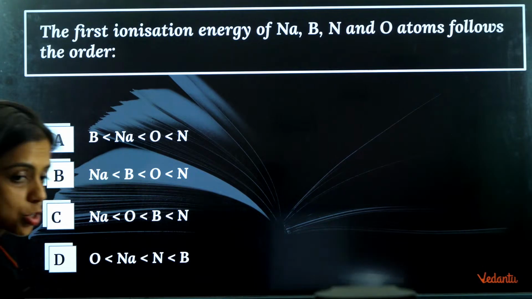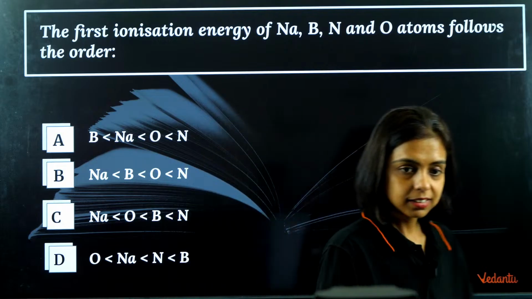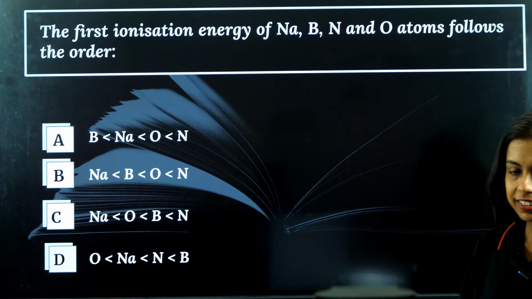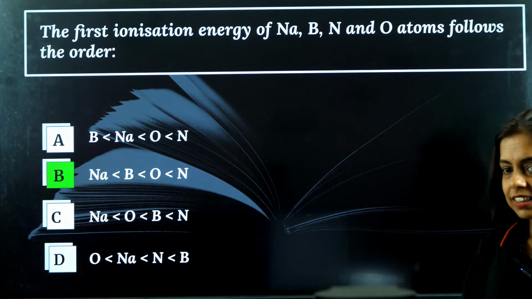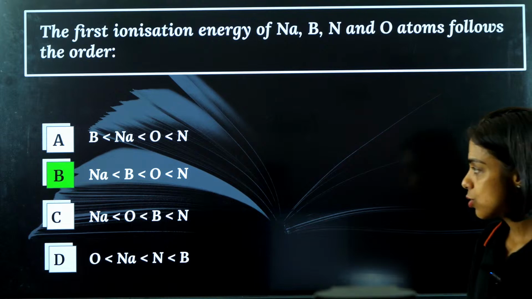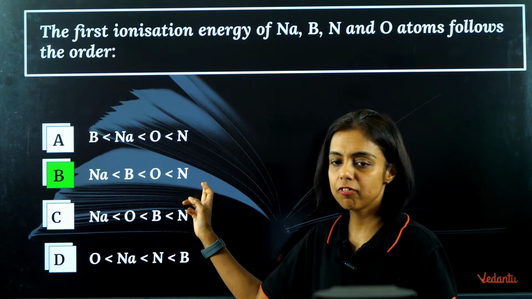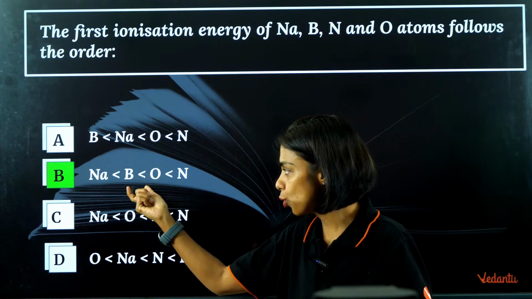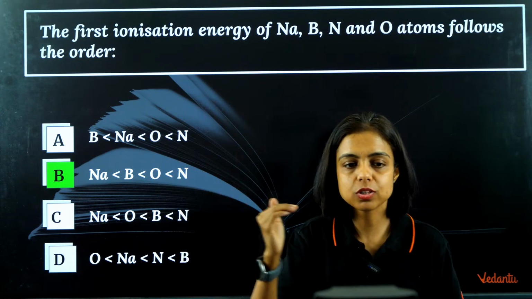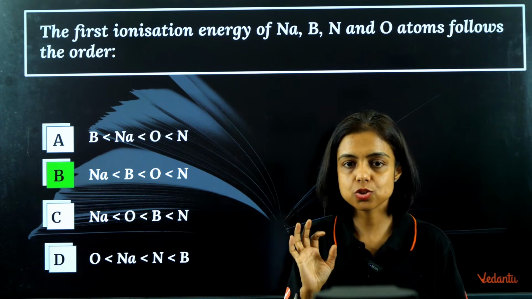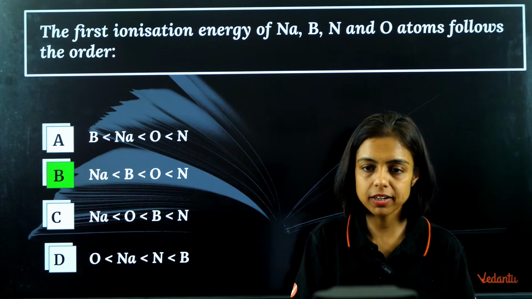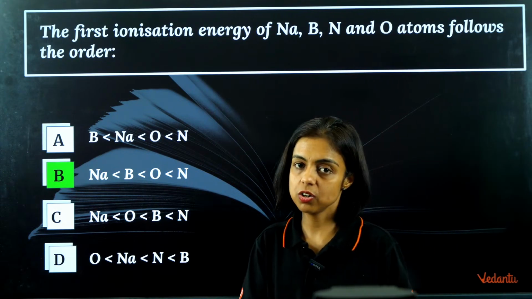Yes, so what should be the answer, guys? It is B indeed. So I just told you nitrogen, because it is half filled, has more ionization energy than oxygen. See, boron, oxygen and nitrogen, they belong to the same period.